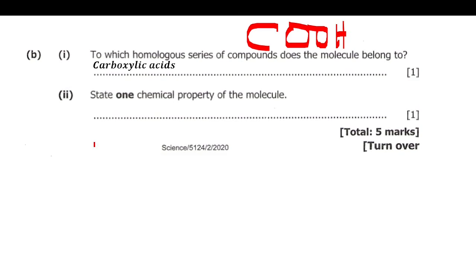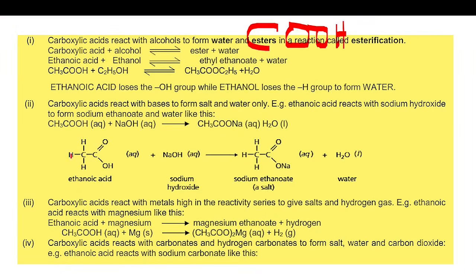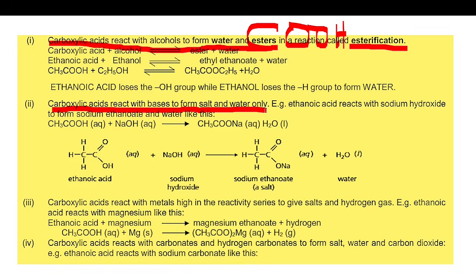They have so many properties, and I decided to pull all of them so that you are assisted. They have about 1, 2, 3, 4. Number 1 is that carboxylic acid reacts with alcohol to form water and ester, in a reaction called esterification. Number 2 is that carboxylic acid reacts with bases to form salts and water only.